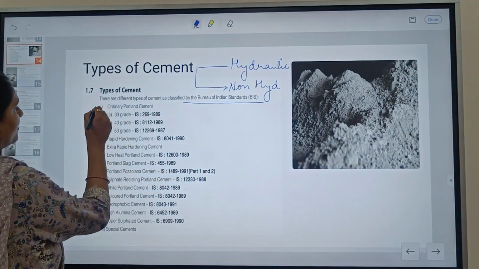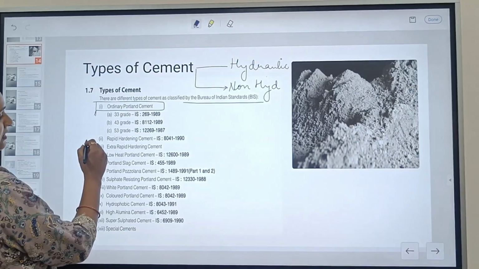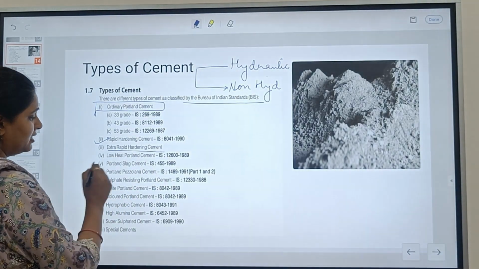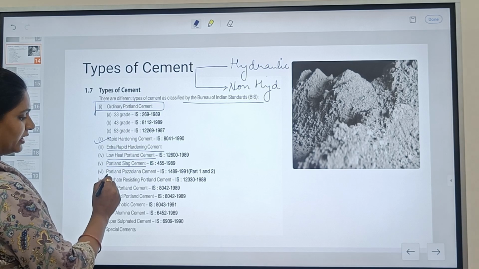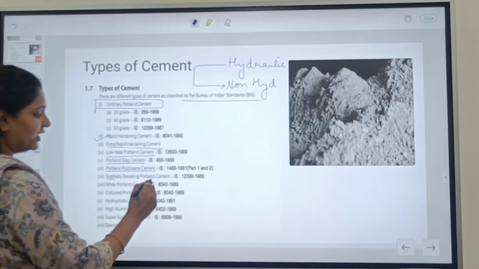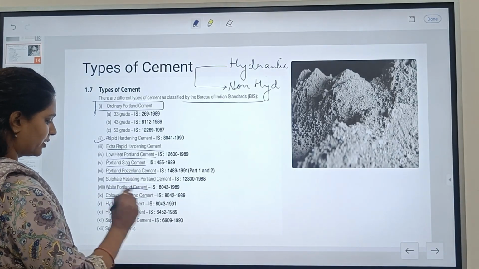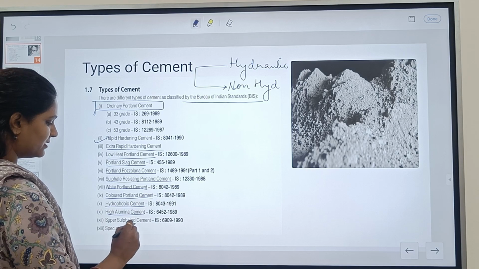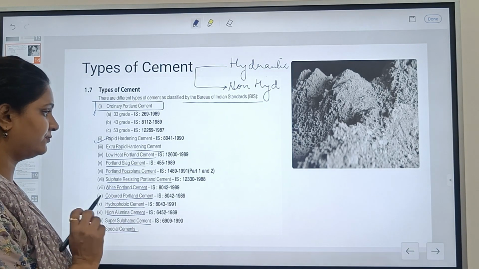So the first one is ordinary Portland cement, then second one is rapid hardening cement, then extra rapid hardening cement, low heat Portland cement, Portland slag cement, Portland pozzolana cement, sulfate resistance Portland cement, white Portland cement, colored Portland cement, hydrophobic cement, high alumina cement, super sulfate cement, and special types of cements.